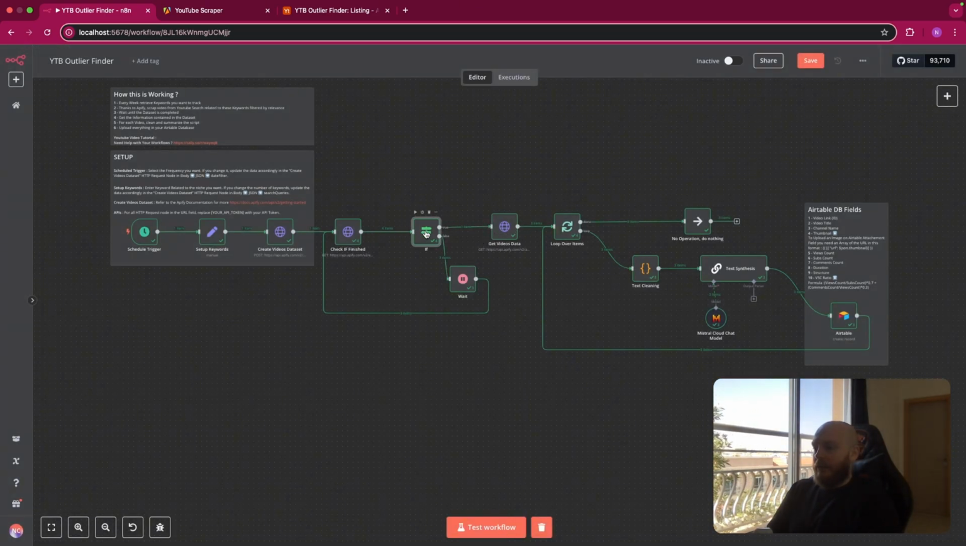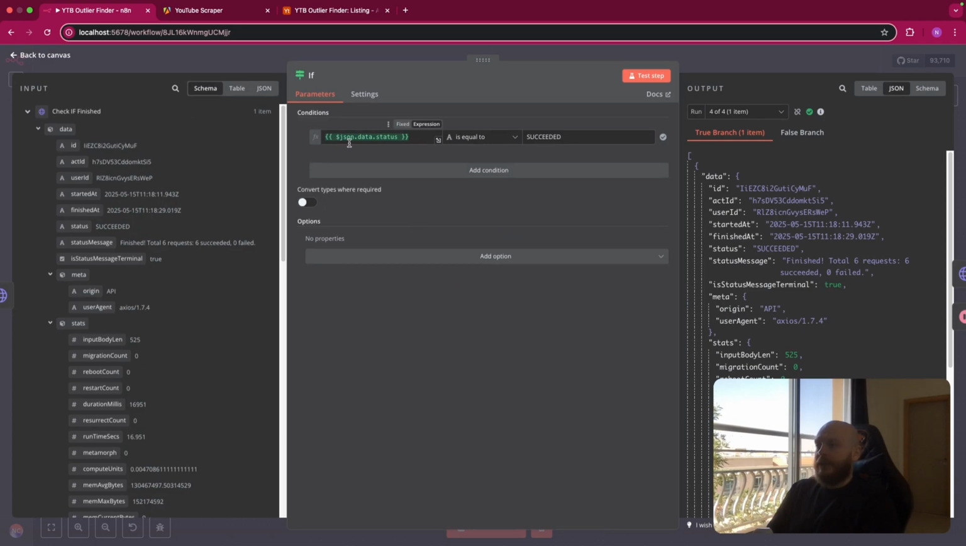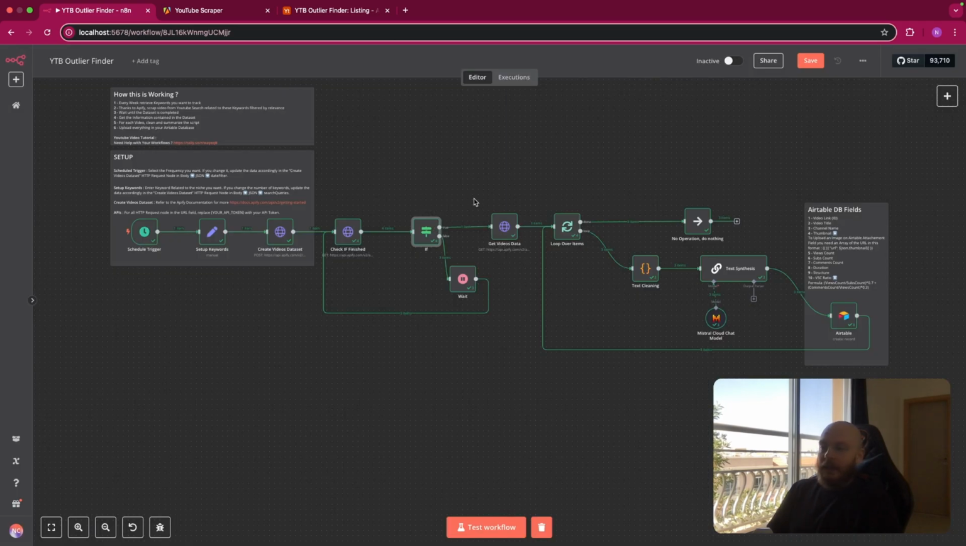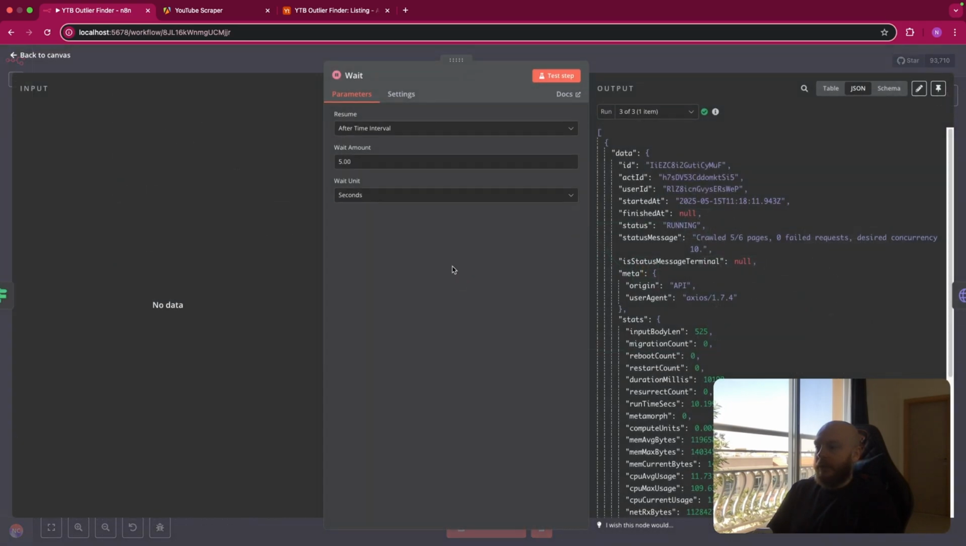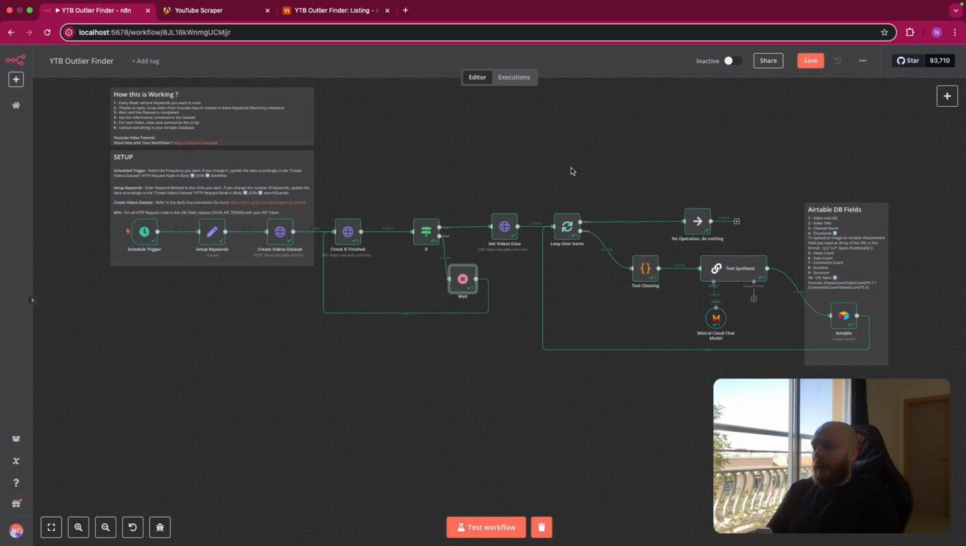Let's see the IF node. So if the JSON data status is equal to succeeded, so this is here, you can go to the next step. If it's not, you wait here. So I've put it at 5 seconds, but you can increase it to 10 seconds or more if you have a large dataset. So let's go to the next node.